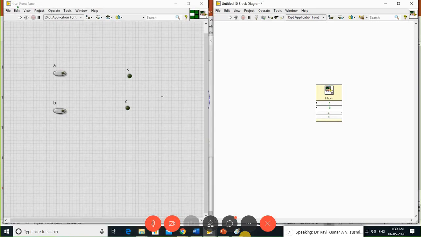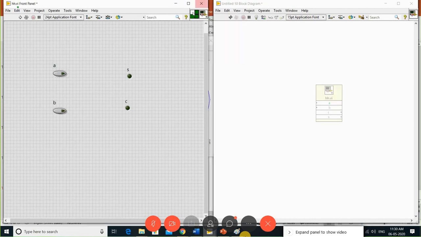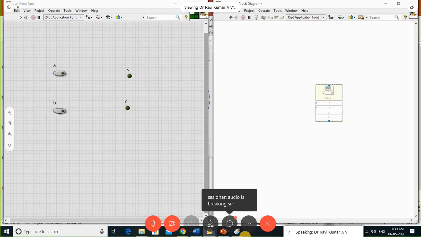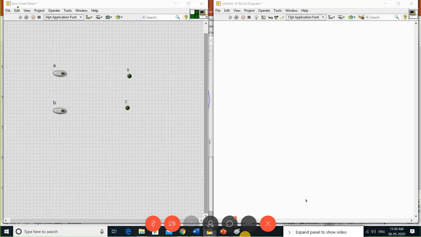Let me check once again. I'm removing this terminal. Okay, I removed the terminal here. So the terminal I connected is no longer internally connected. Again, I am calling that VI, HH, here.